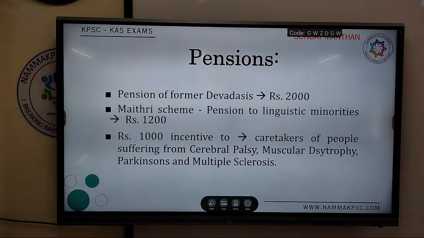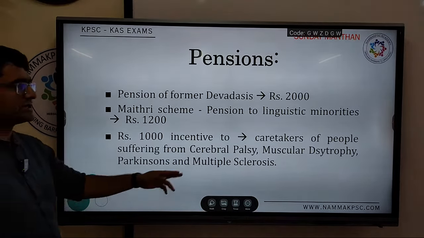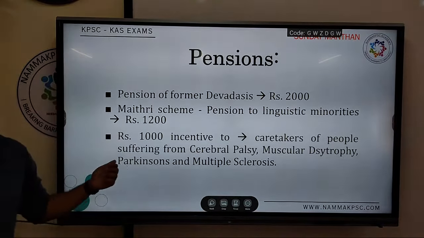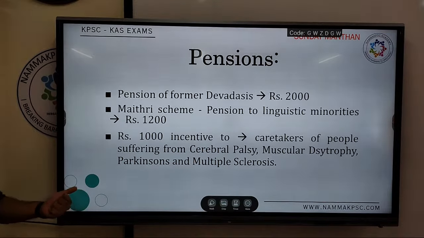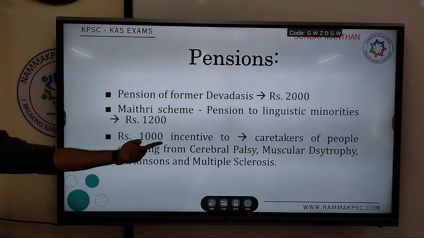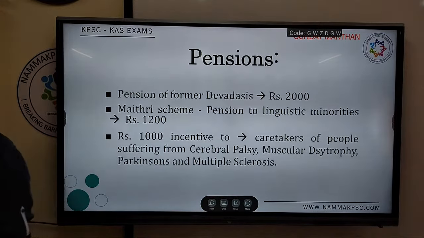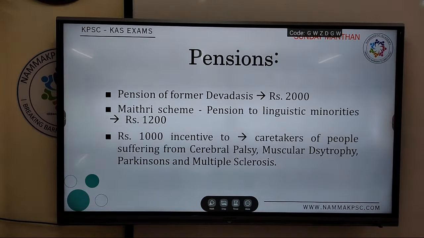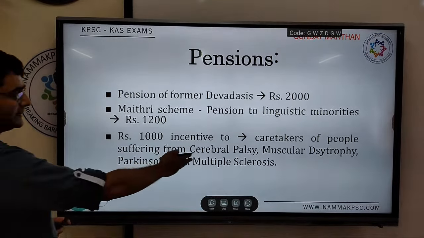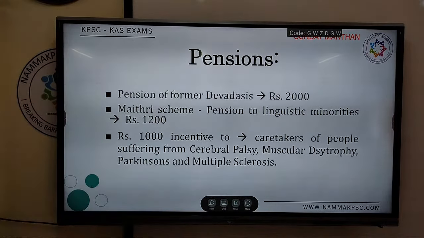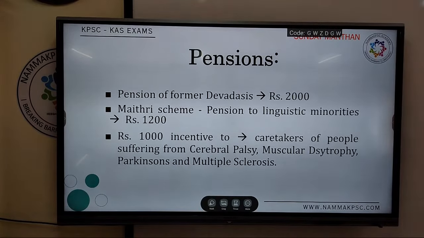Then rupees 1000 incentives for those caretakers of differentially abled individuals suffering from cerebral palsy, muscular dystrophy, Parkinson's, and multiple sclerosis. Maybe you can remember these can be asked. So cerebral palsy, muscular dystrophy, Parkinson's, or multiple sclerosis. For the caregivers taking care of these individuals, rupees 1000 stipend is given.